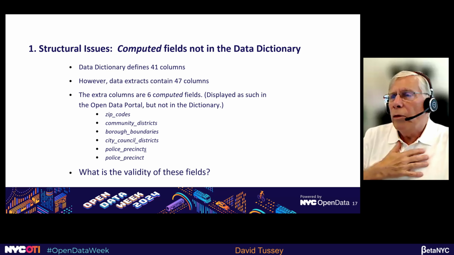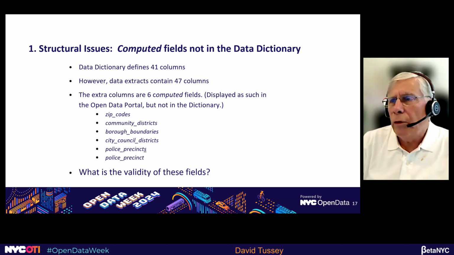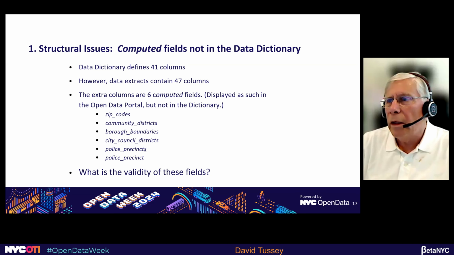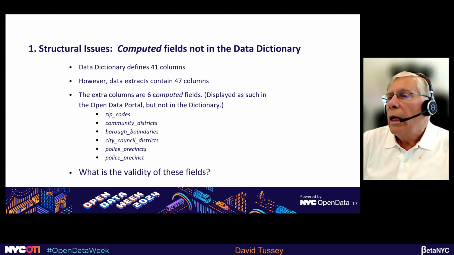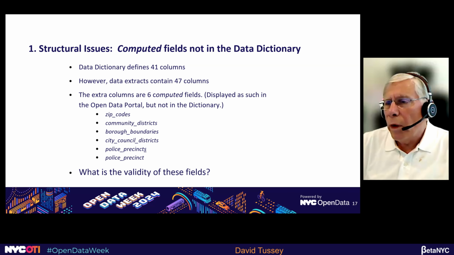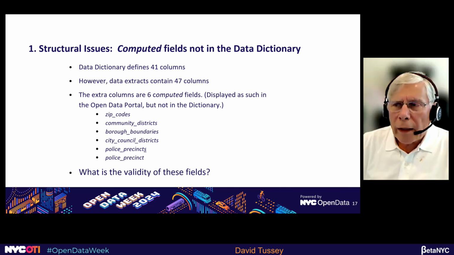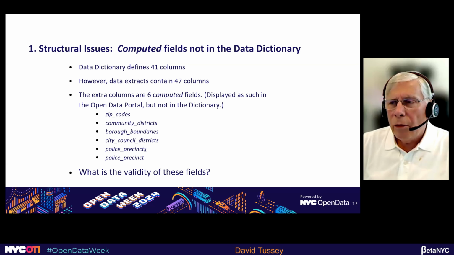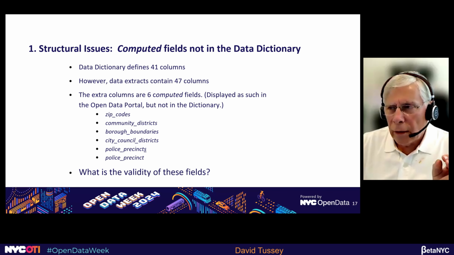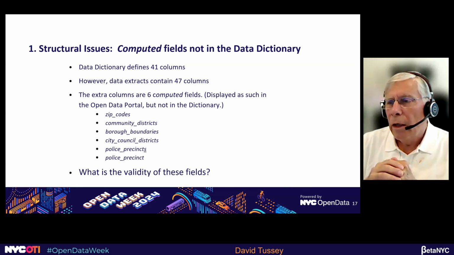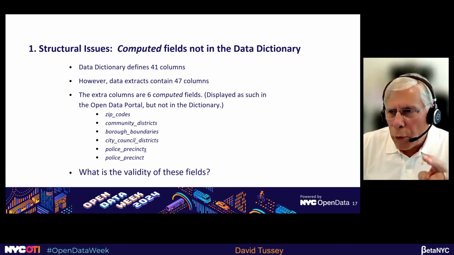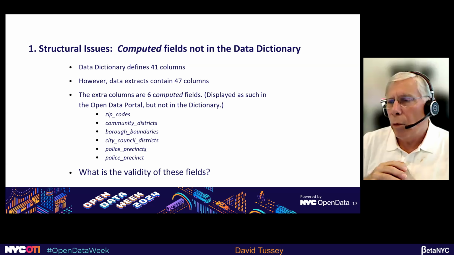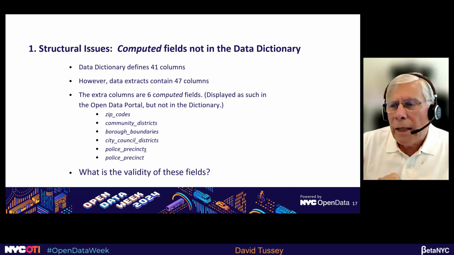So I mentioned that there's some unusual fields in the data set. These are the computed fields. The data dictionary defines 41 columns. You can download that in the portal. But when you extract the data, there's actually 47 columns. So what are those extra 6 columns? Well, it turns out they're computed fields, and I'll show you what that means in a second. They're displayed as computed in the Open Data portal, but they're not in the data dictionary.